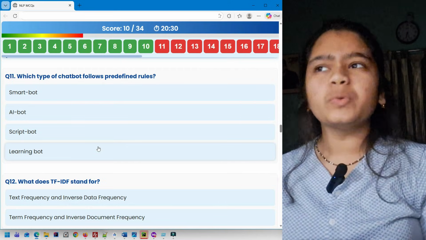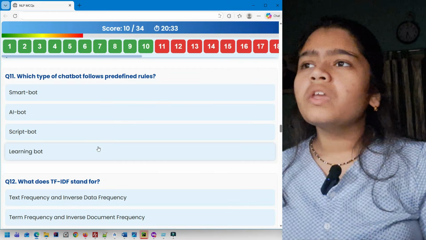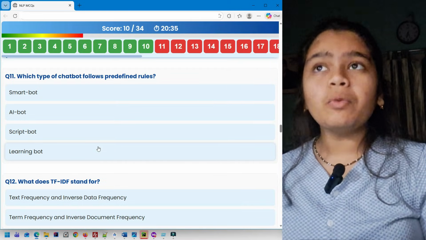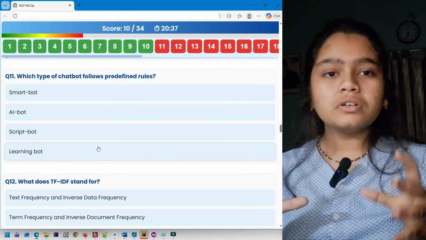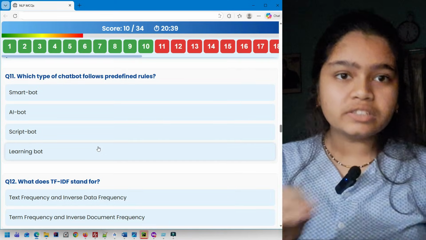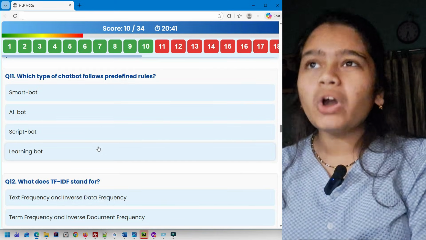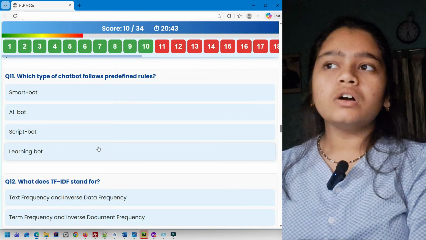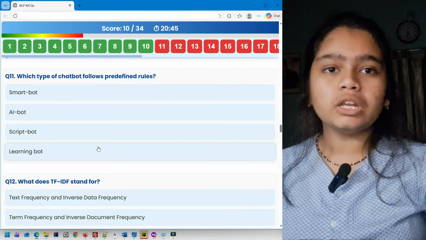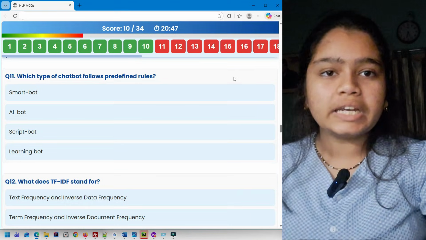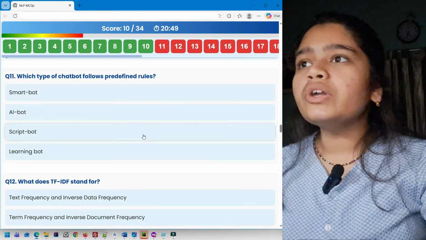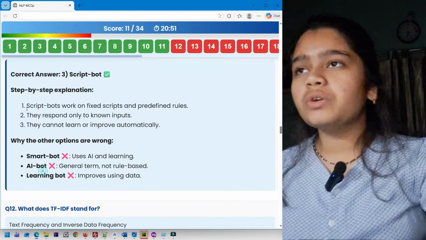AI bot, it is built with AI. So no. Script bot, yes, script bot follows a particular script, a predefined set of rules. It's rule based. Learning bot, no. Learning bot learns using machine learning and all, so it improves with data. So it's going to be script bot. Here you can see the explanation.